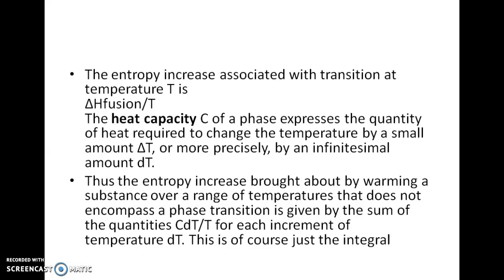The heat capacity C of a phase expresses the quantity of heat required to change the temperature by a small amount, that is delta T, or more precisely by an infinitesimally small amount dT. Therefore, the entropy increase brought about by warming a substance over a range of temperature that does not include a phase transition is given by the sum of the quantities C dT by T for each increment of temperature dT, which of course is an integral.